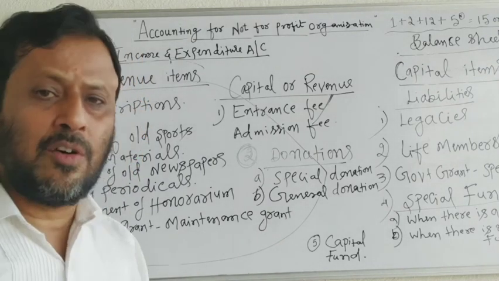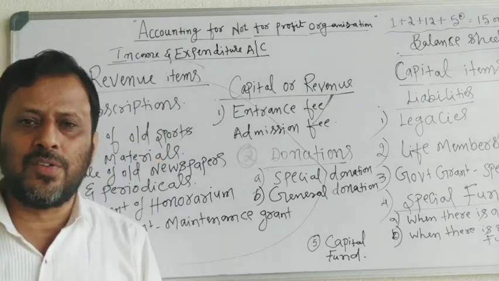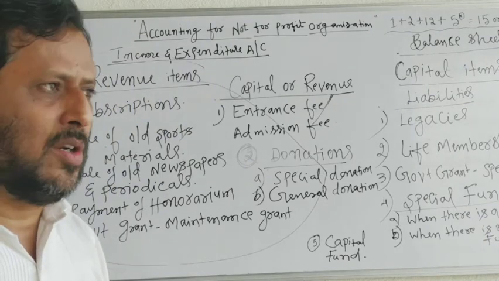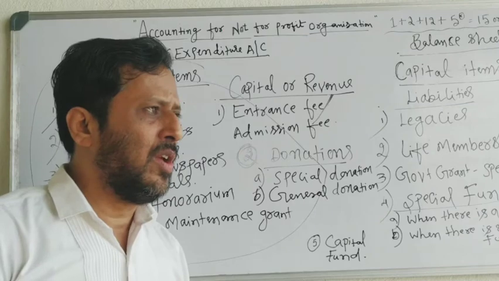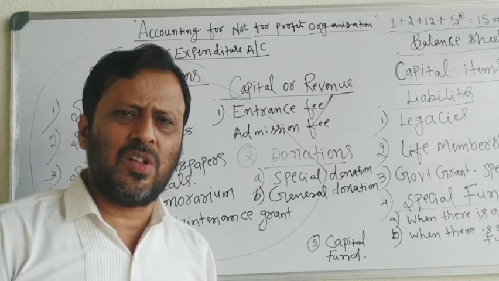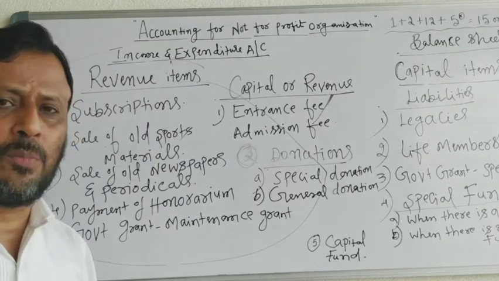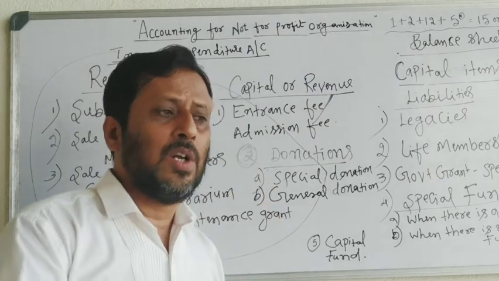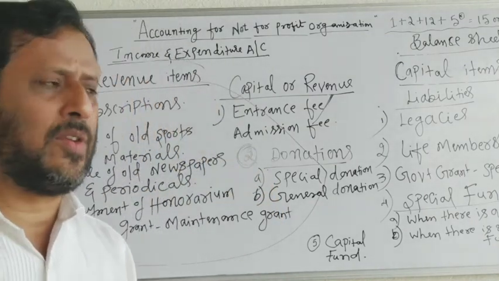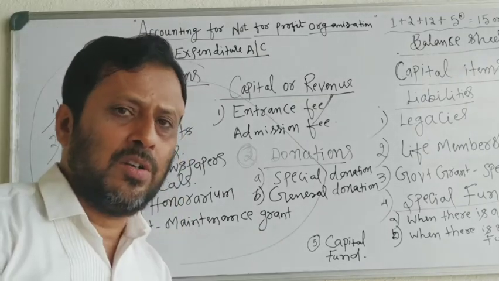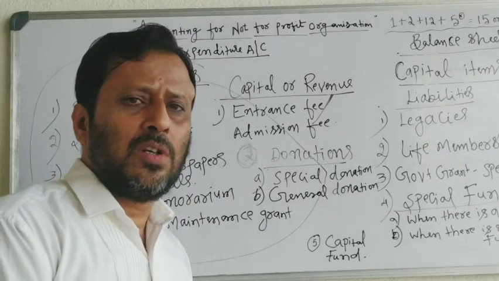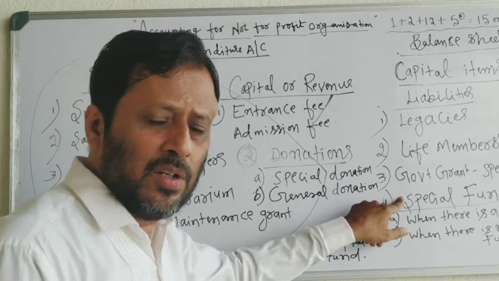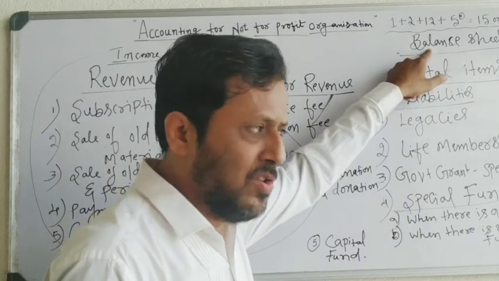Special funds are funds created by a not-for-profit organization for some special purpose. Prize fund, tournament fund, sports fund, library fund. These are all funds created by the organization for some special purpose. Whatever amount is available in that special fund will be invested in some securities, and the interest earned on that investment will be added to the special fund on the liability side of the balance sheet.